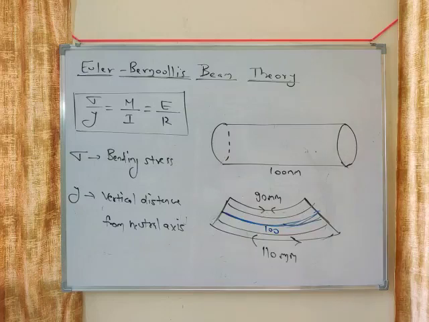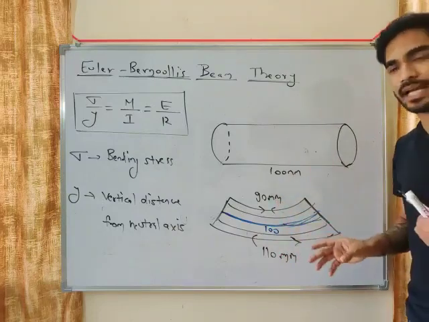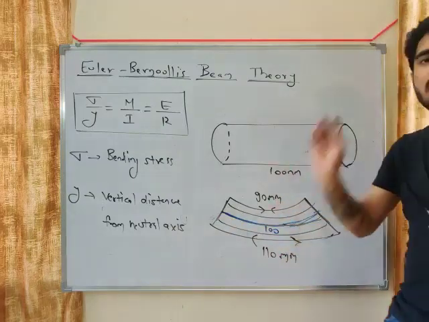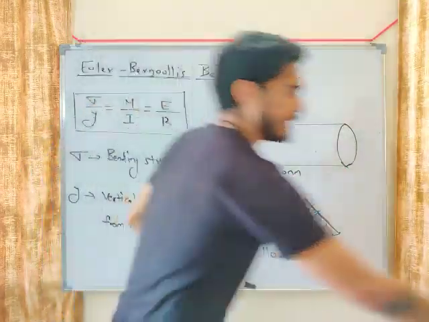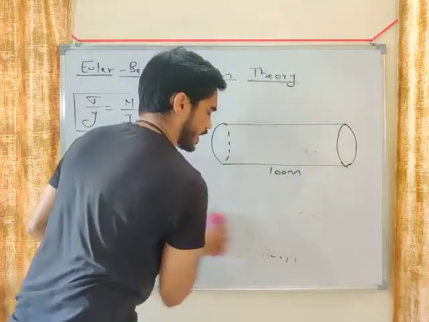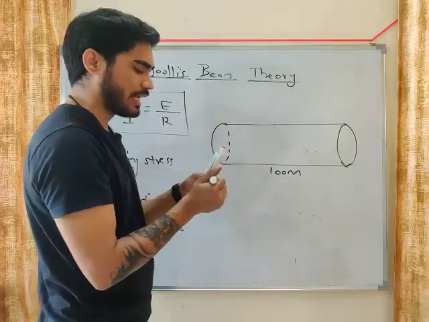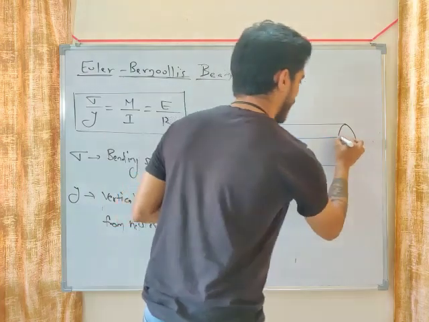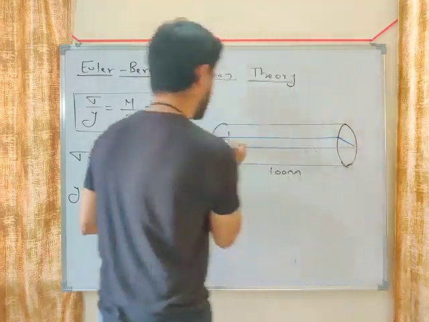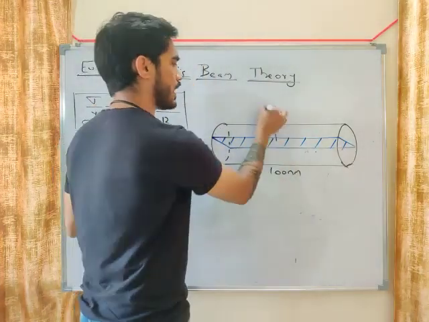Okay, so remember this, understand this point. The length of every layer changed, 90 to 110, but the length of this layer remains unchanged. This layer is known as the neutral layer, my friend. The layer whose length remains unchanged is known as the neutral layer. Okay, so what is the neutral layer? The neutral layer is a surface. Okay, the neutral layer is a surface like this. This is a neutral layer. This is a surface.